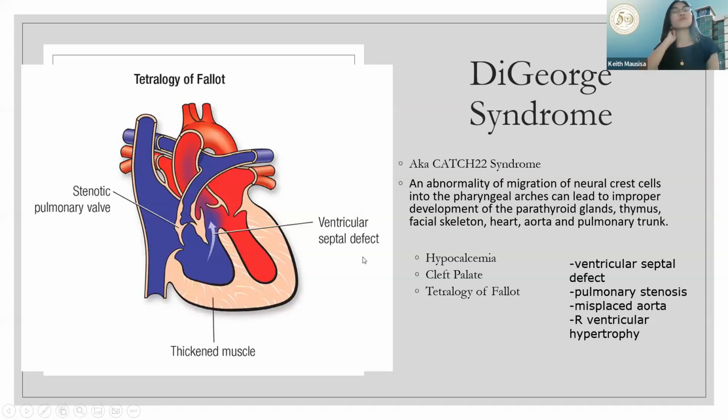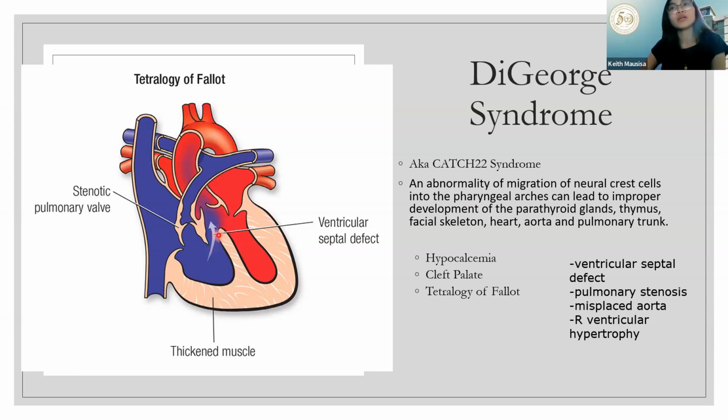Alright, so when we see tetralogy of Fallot, nilagyan ko na siya ng picture. Tetralogy meaning 4. Yung 4 na yon, you have ventricular septal defect. Actually, para siyang domino effect. You have ventricular septal defect, meaning instead of closed sana ito, this is what we call your septum, right? So there should not be any hole dito para hindi mag-communicate ang left and right ventricle mo.